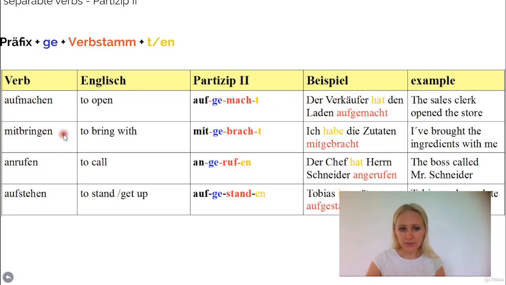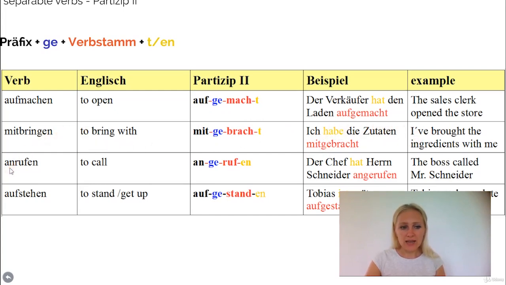Mitbringen, to bring with. So here the prefix is mit. So it becomes mitgebracht. This one is mixed here because the stem has changed, but the ending is T. So this verb here is mixed. Ich habe die Zutaten mitgebracht. I've brought the ingredients with me.